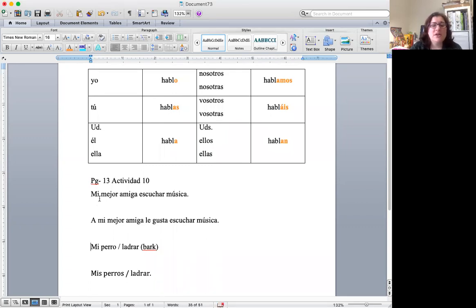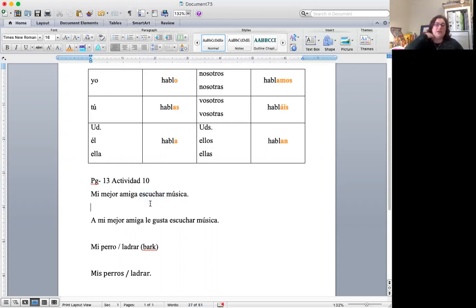So here's one example, or two examples, of the kind of answers that I've been getting. For example, mi mejor amiga escuchar música. So my best friend, to listen to music. That's what that says right now. What did the student forget here? This is very close to being correct, but this student forgot to conjugate the verb escuchar.